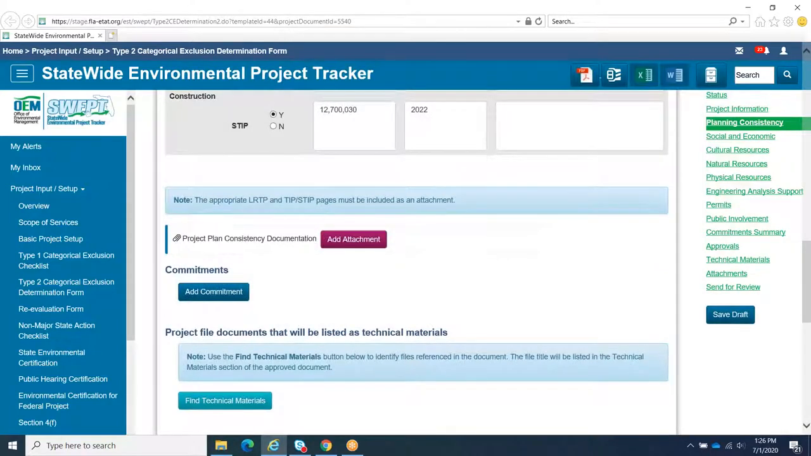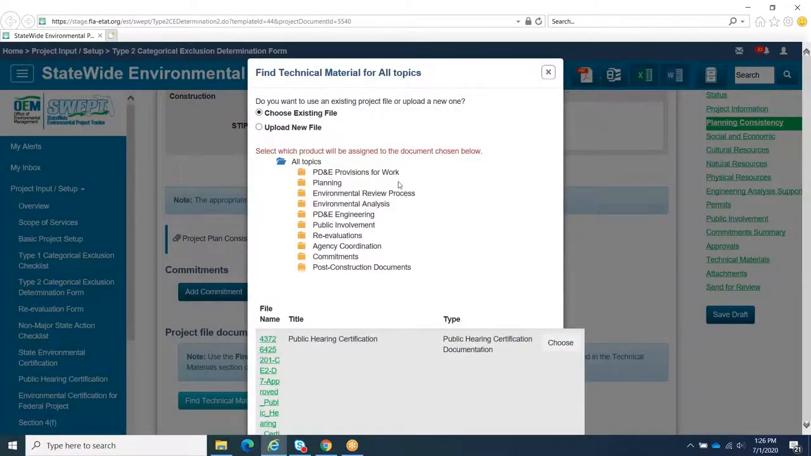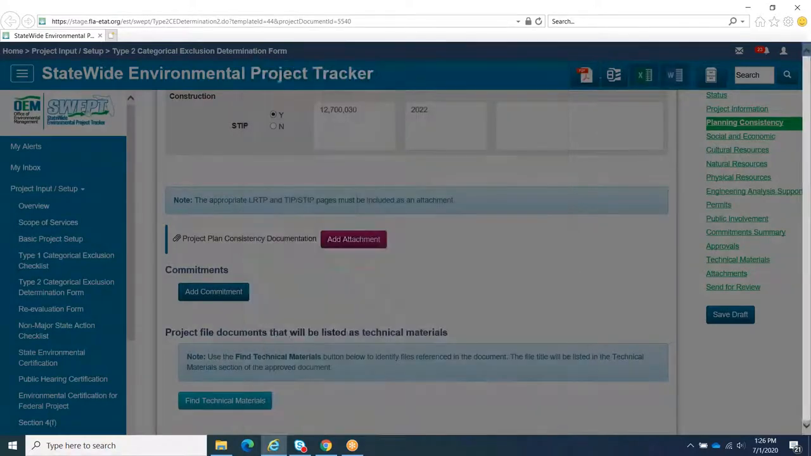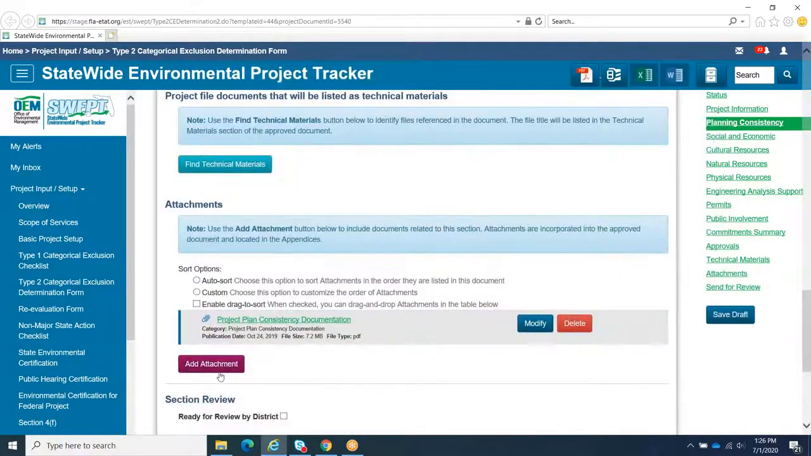If there are any materials you would like to reference in this section, use the Find Technical Materials button. This button will provide a reference to that resource in the PDF version of this form and include the material in the project file. The Add Attachments button, on the other hand, will attach the specified documents to the PDF version of the form, as well as included in the project file.